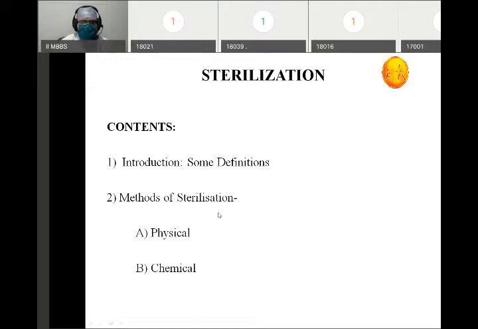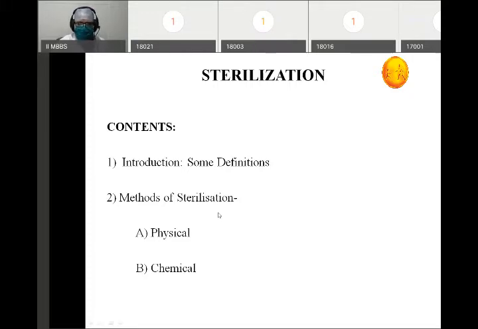ठीक है, गुड मॉर्निंग। I think I should start this lecture. People are still joining. I'm sorry I'm late for the lecture. So आज का topic is a little bit boring. I think you might already have covered this topic. It's about sterilization techniques. Okay, this is covered under your bioethics. So I will complete this topic in a very rapid way, because I know most of you will not be interested in listening to this.